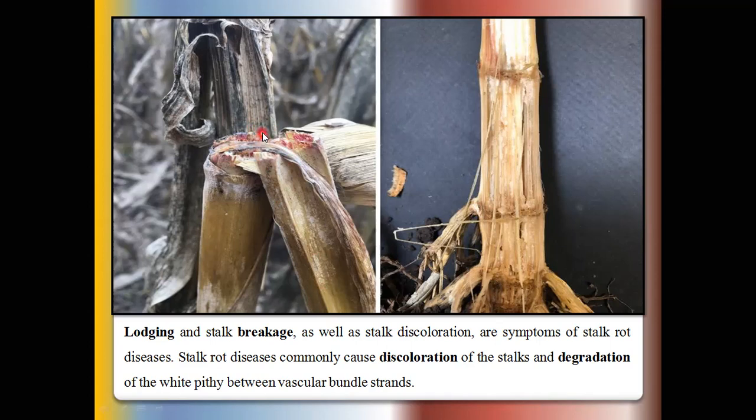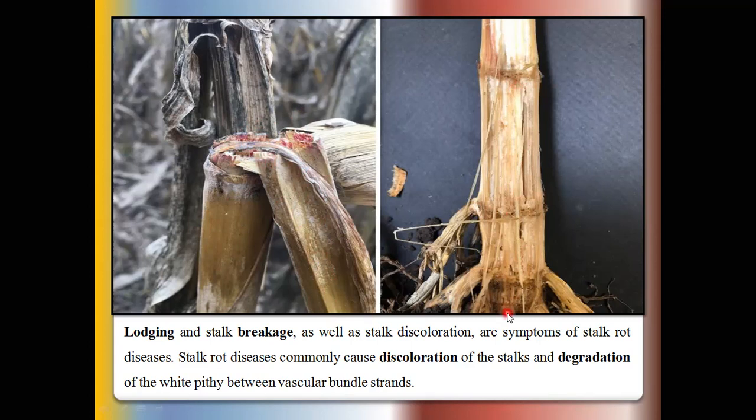This breaking or lodging of the plants depends upon on which node the pathogen is present. Finally, this weakened stem or stalk portion lodges toward the ground line.